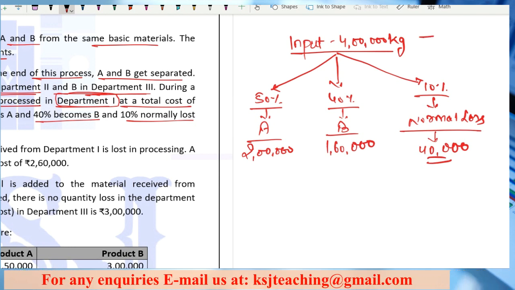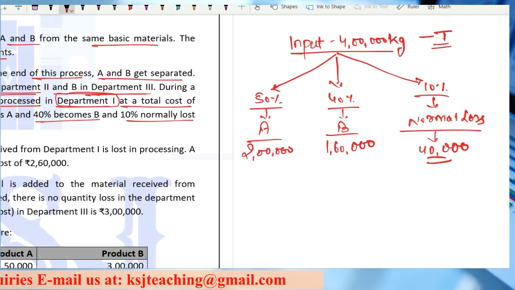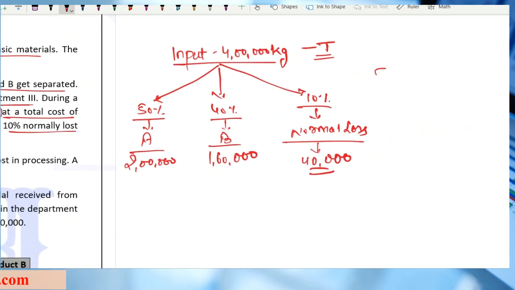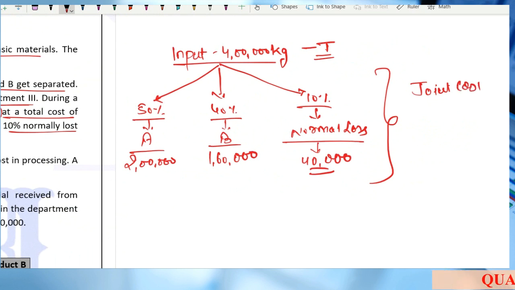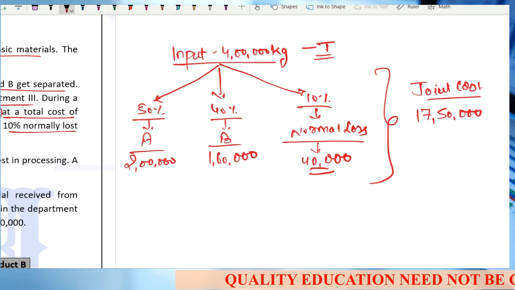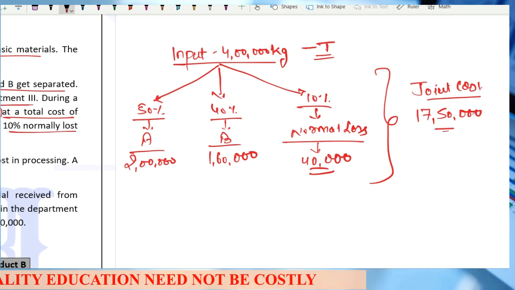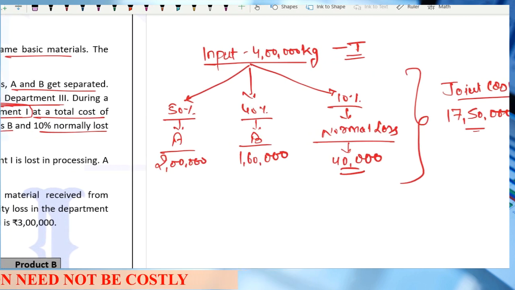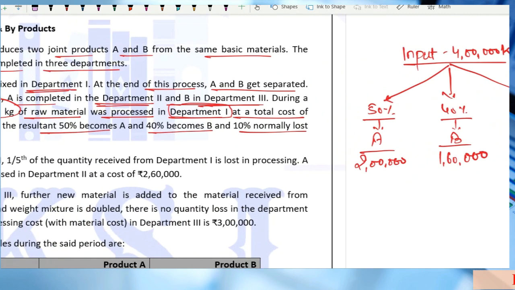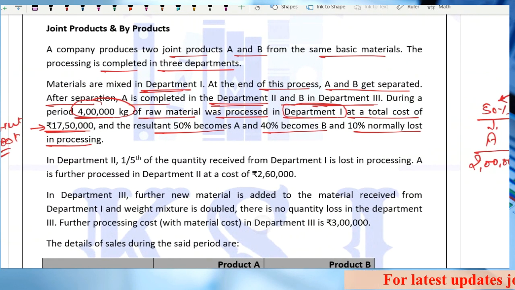So this is in the process department number 1. In department number 1 we have input 4 lakh kg and the total joint cost being incurred is 17 lakh 50,000, right? The joint cost incurred is 17 lakh 50,000, out of which the production of A is 2 lakh, that is 50% of the input, 40% B 1,60,000 and 10% is your normal loss, right? This is what the information says.